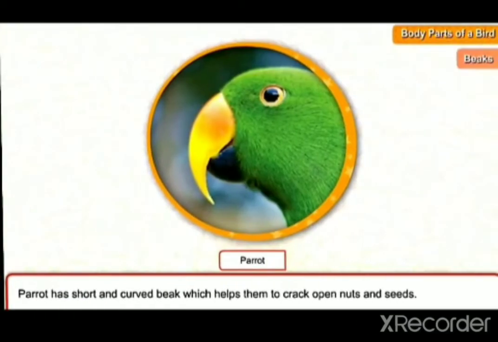Then your short and curved beak. The parrot has a short and curved beak which helps them to crack open nuts and seeds. So easily the parrot can open them, and they can eat the nuts and seeds.